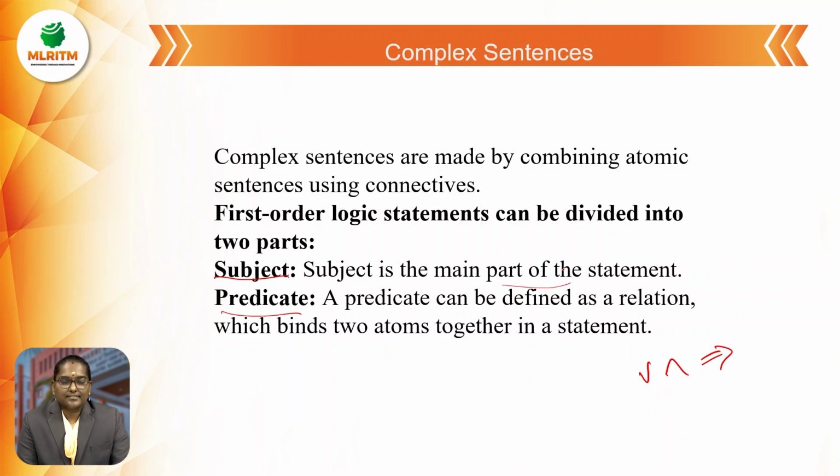A predicate can be defined as a relation. It shows the relation which binds two atoms together in a statement.